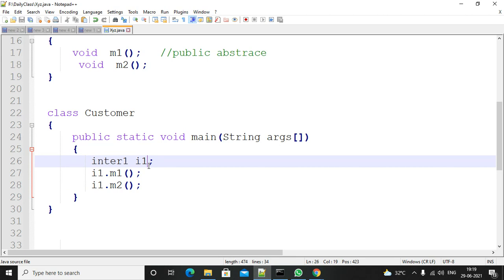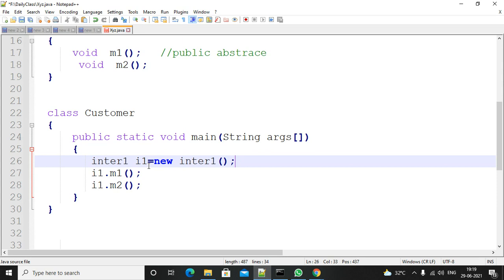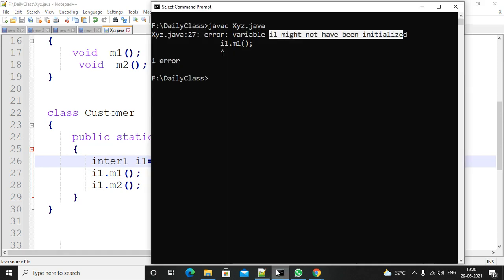So in this case, what value do we need to assign? You are not supposed to create an object like this. Why? Because this is an interface. You are not supposed to create an object for an interface, right? Just now, in the first point, we discussed. Why? Because an interface contains only abstract methods, no implementation. If you try to create an object, it will throw an error saying that instantiation is not possible.